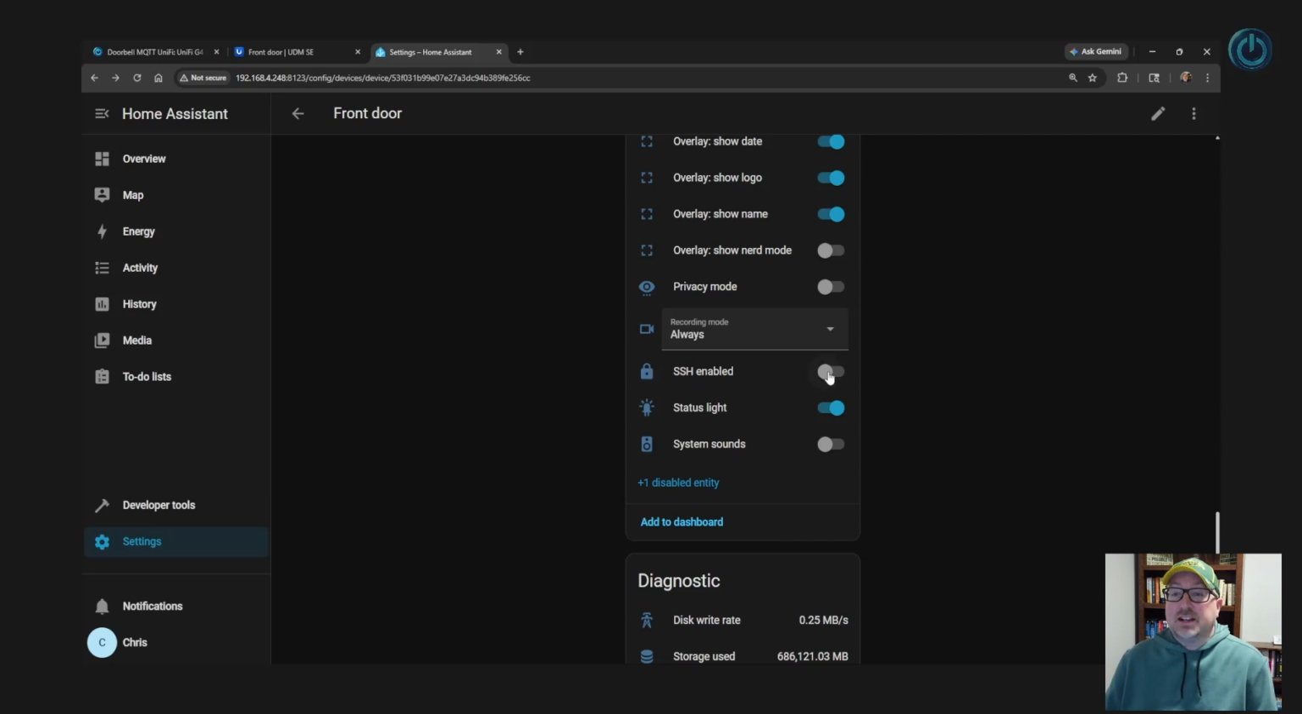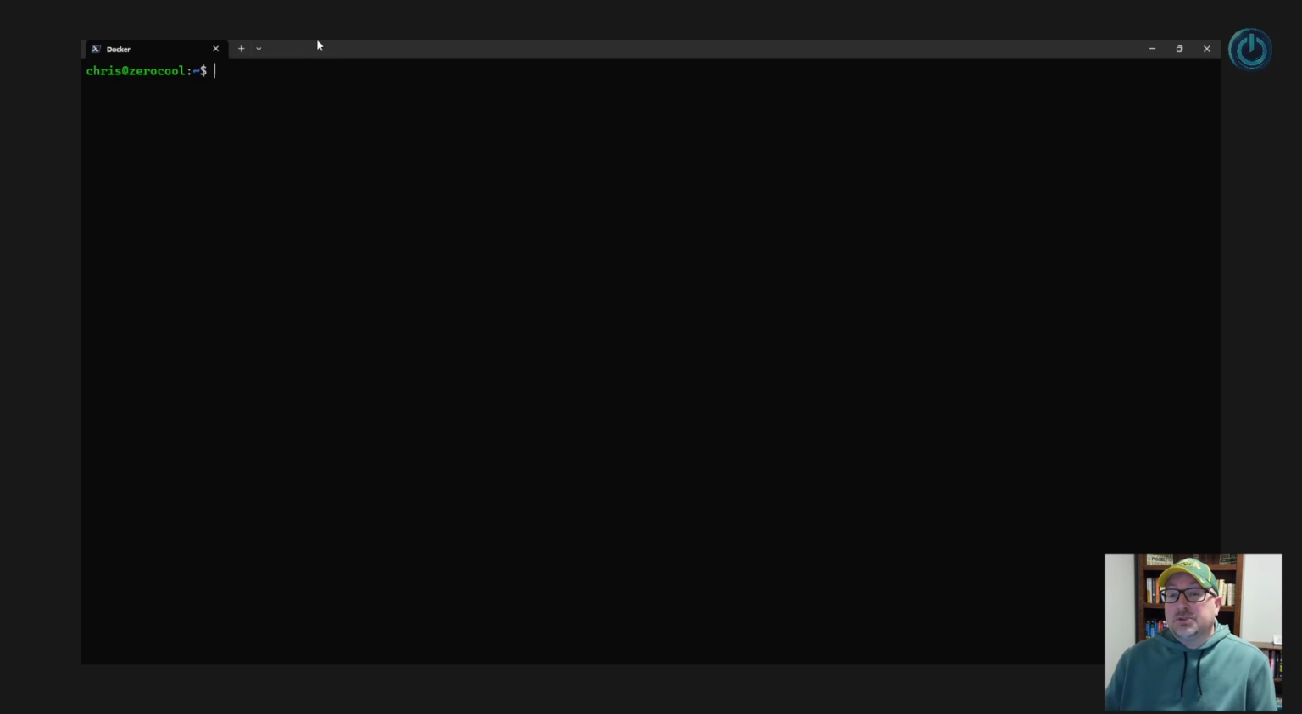Now that SSH is enabled, we can set up the container. First, create the directory structure. We need subdirectories for config, profiles, and sounds. We'll create those as well. After creating them, I'll change to the directories so we can see everything.